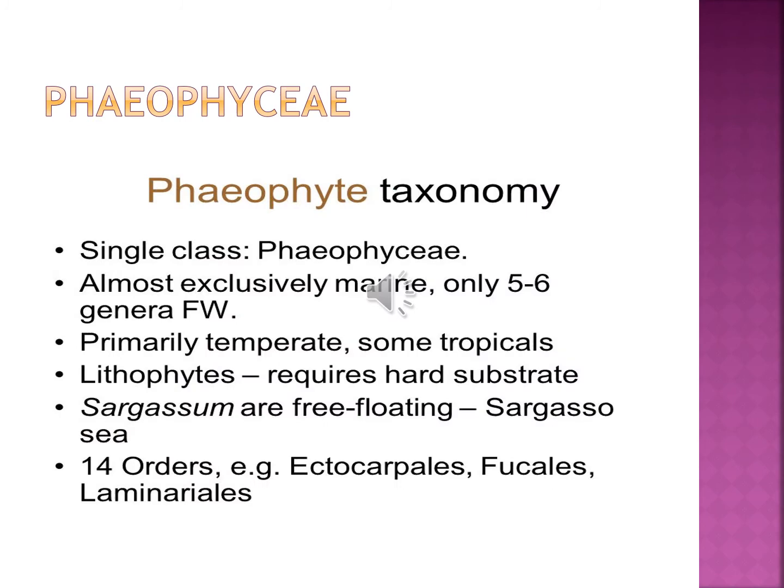These kinds of plants form a single class only, almost exclusively marine, with only 5 to 6 genera. Primary temperature, some tropical conditions only, it's a favorable condition. Then 14 orders, for example, Ectocarpales, Fucales and Laminariales. Okay, these are the most important orders of Phaeophyta.